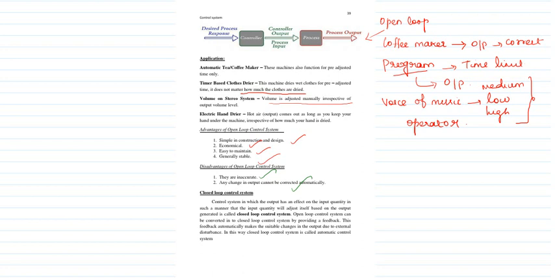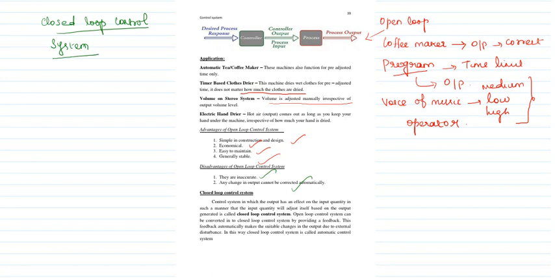That is what the disadvantages of open loop system. The next one is about your closed loop. So closed loop system, I have already discussed in the previous first slide. Your closed loop control system consists of a controller, then you have a process, error detector, and the feedback.